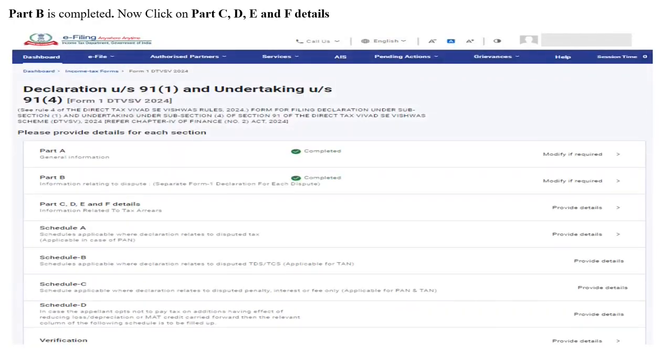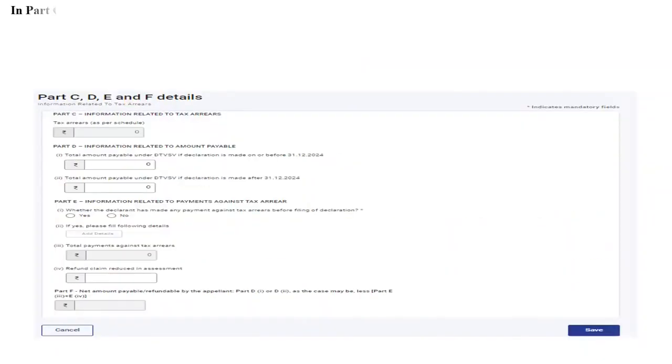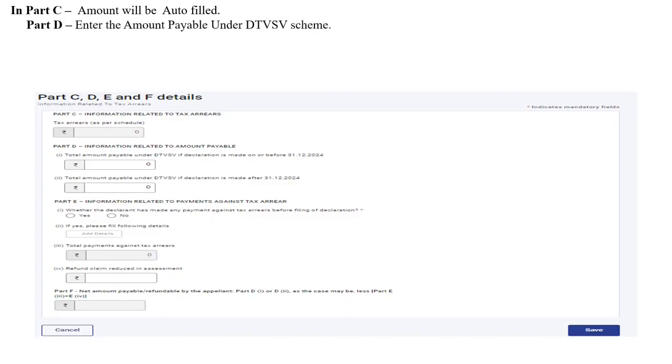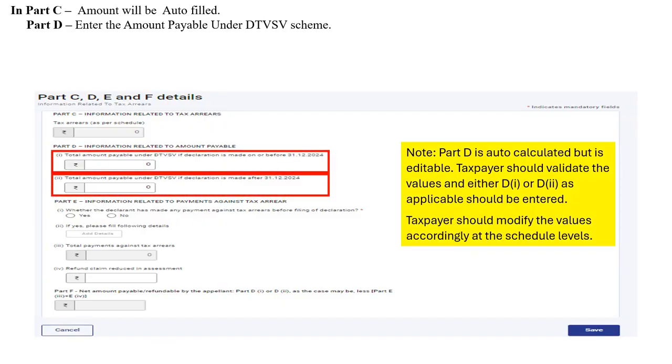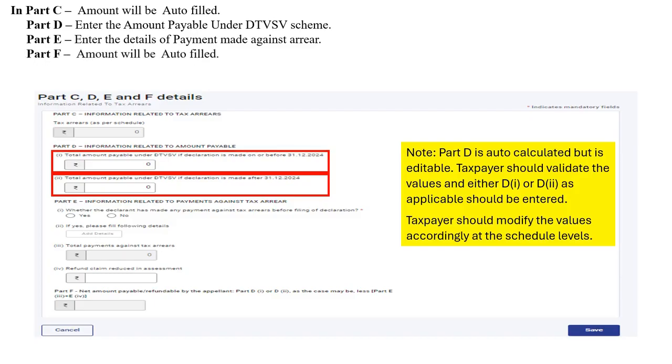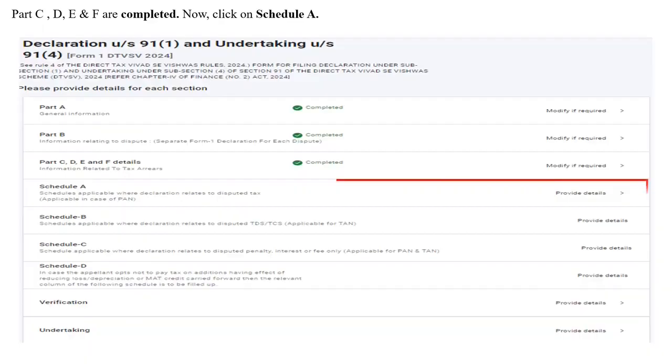You can now click on Part C, D, E and F details. In Part C, the amount will be pre-filled. In Part D, you are required to enter amount payable under DTVSV scheme. Part D is auto-calculated but is editable. Taxpayer should validate the values and either D1 or D2 as applicable should be entered. Taxpayer should modify the values accordingly at the schedule levels. In Part E, you are required to enter the details of payments made against tax arrear, and in Part F, the amount will be pre-filled. Part C, D, E and F are now completed.